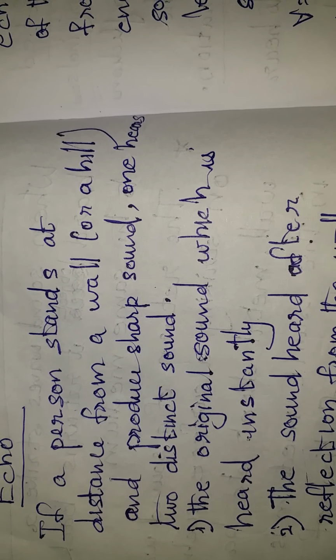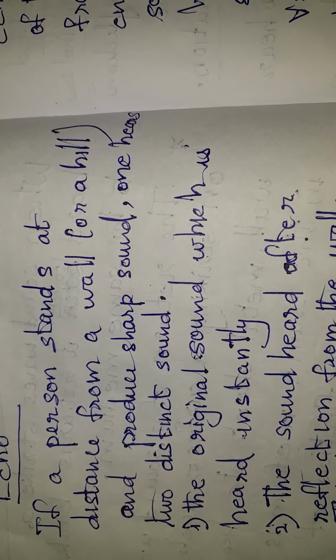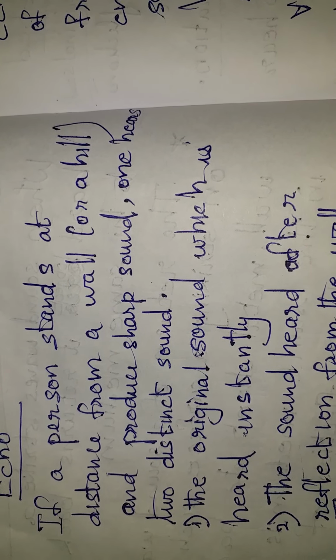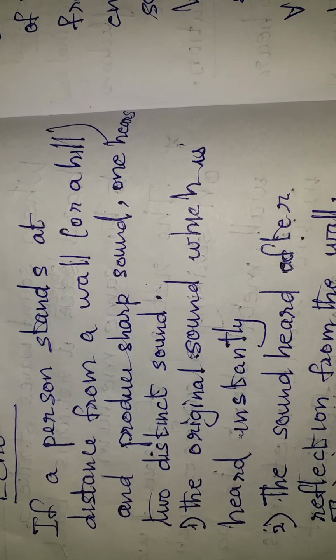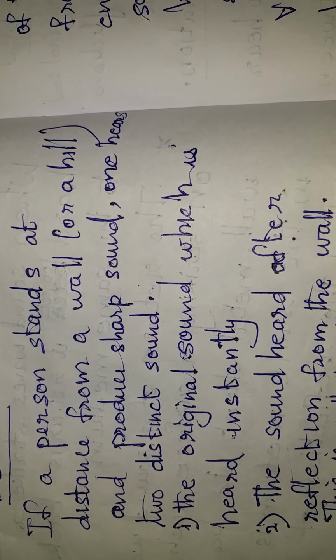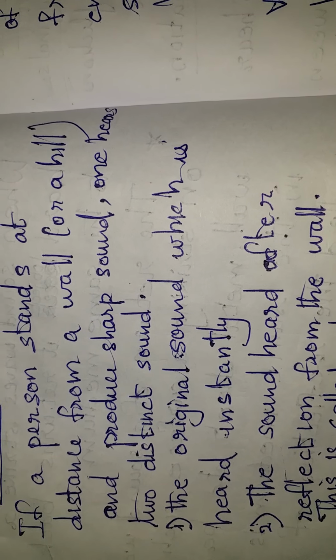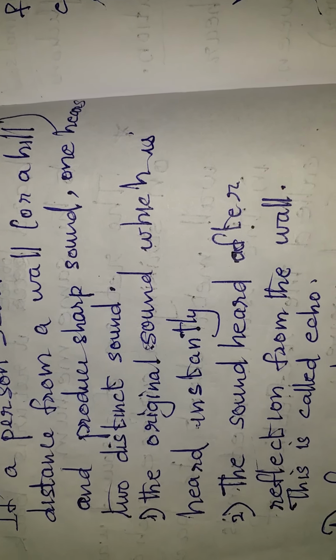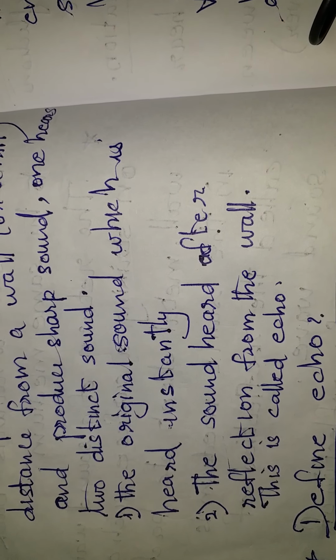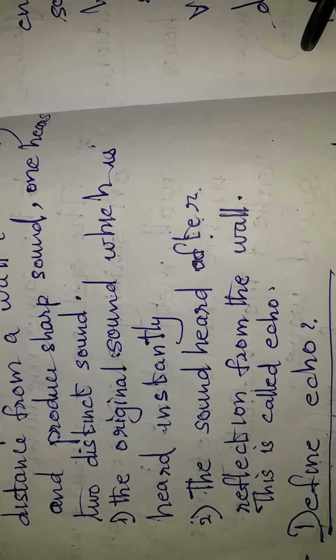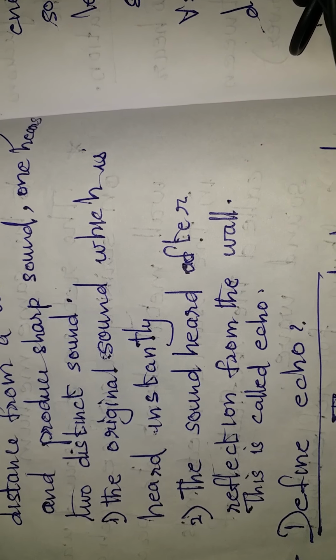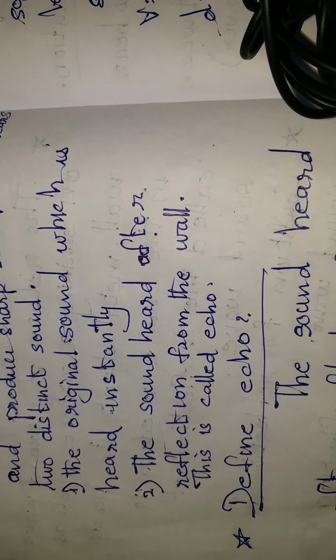Next is echo. If a person stands at a distance from a wall or a hill and produces a sharp sound, he can hear two distinct sounds. The first one is his original sound that he has produced. It can be heard instantly. The second sound is the sound that comes after reflection from the wall. This is called echo. Let us try to define echo.